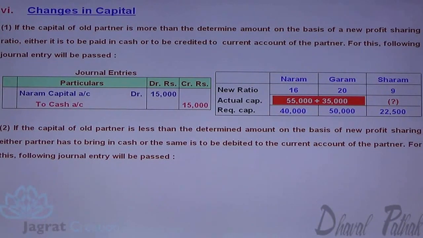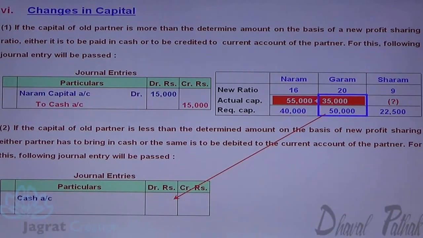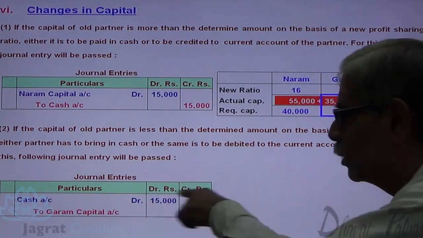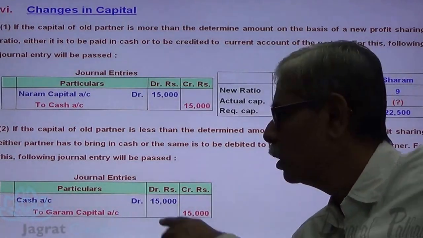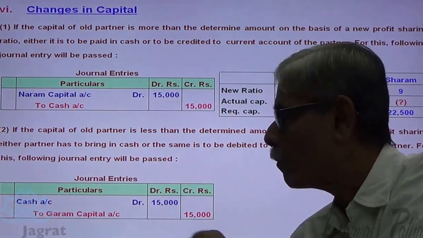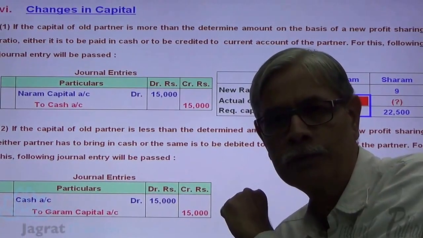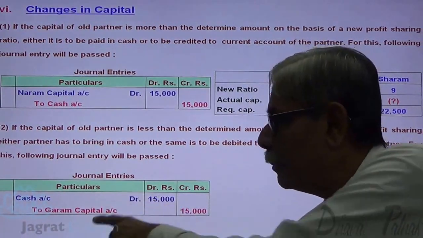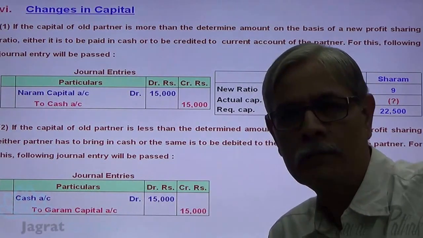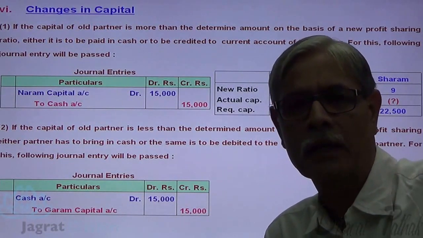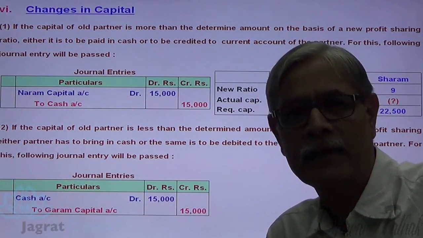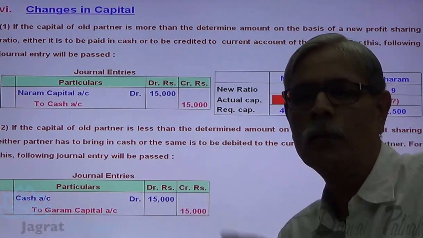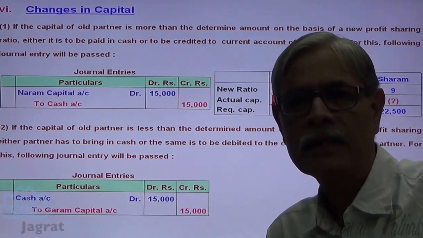He has to pay. The journal entry for that is cash account debit 15,000 to Garam's capital account credit 15,000. Or alternatively, instead of debiting cash account, you can debit the current capital account of Garam to Garam's capital account. Fixed capital account is credited. This is an alternative style of writing that. This is how the capital adjustment is accounted for.